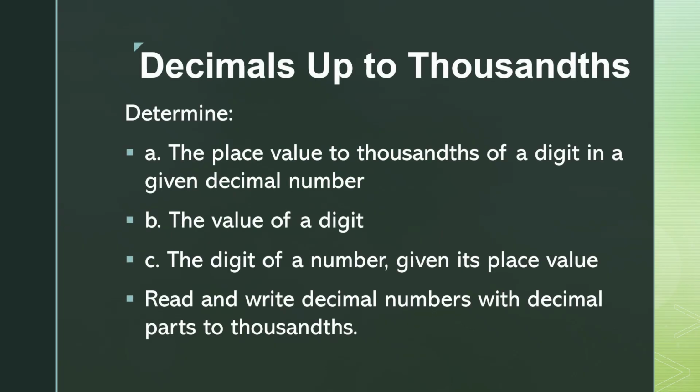So today, we are now in our last topic for the first term, or term 1, which is the decimals up to thousands. The following are our competencies for today. First, the place value to thousands of the digit in a given decimal number. Second, the value of a digit. Third, the digit of a number given its place value. And lastly, we're going to learn how to read and write decimal numbers with decimal parts up to thousands.